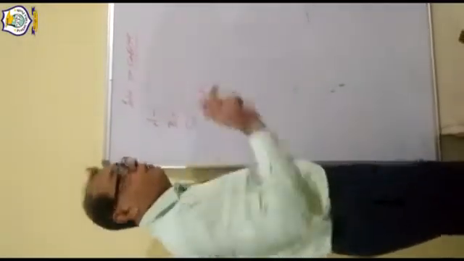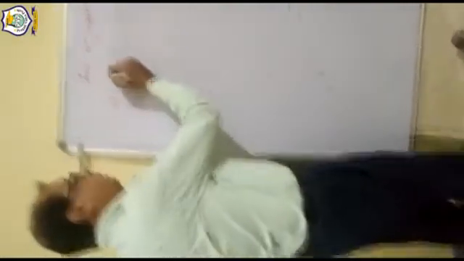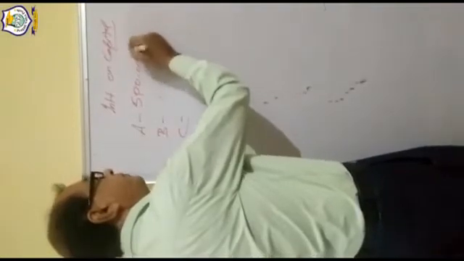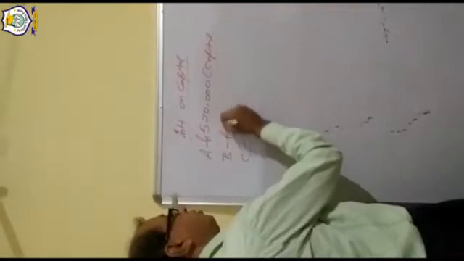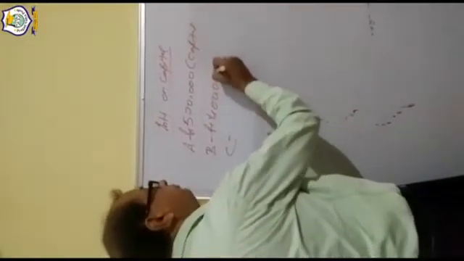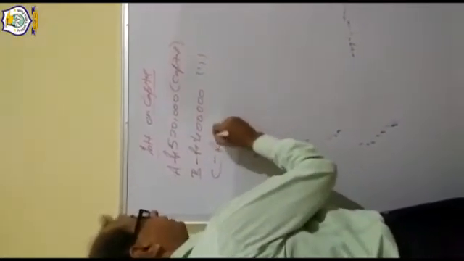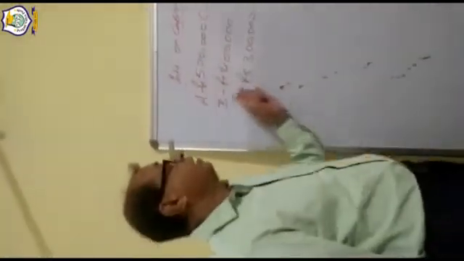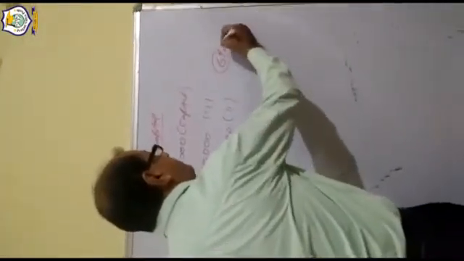Suppose in a firm, 3 partners are there, A, B, C. A introduced 5 lakh capital, rupees 5 lakh. Rupees 4 lakh by B and rupees 3 lakh by C. This is the capital, and the rate of interest is 6% per annum.